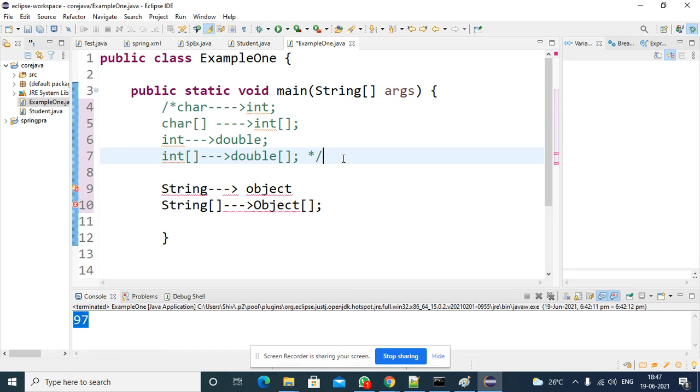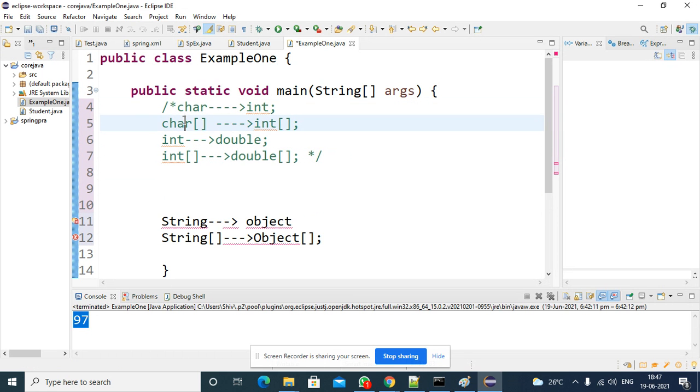Let me comment this code. I will try based on the arrays. I will take one character array and assign it with some characters. The characters will be alphabets, so take A, B, C, D.